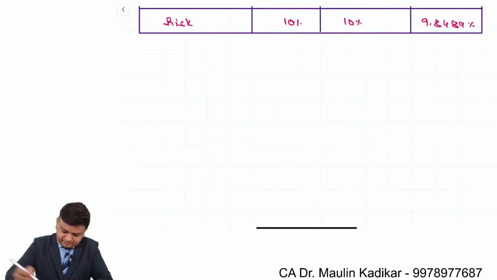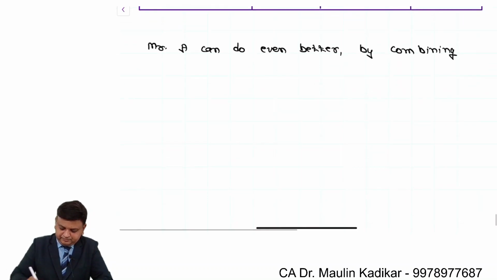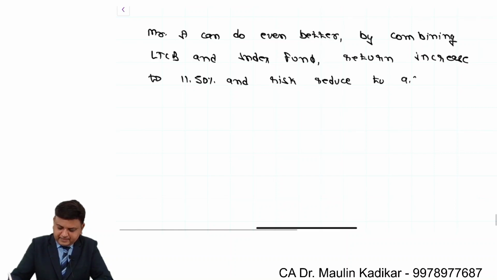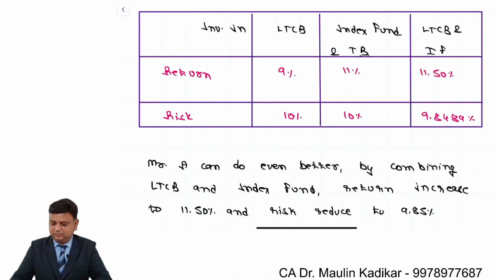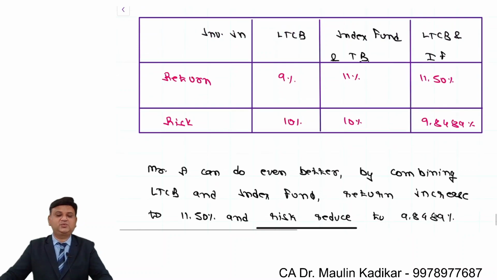So let us answer. Mr. A can do even better, comma, by combining long-term corporate bond and index fund, comma, return increase to 11.5 and risk reduce to 9.85. So 9.8489. This is what we understand.